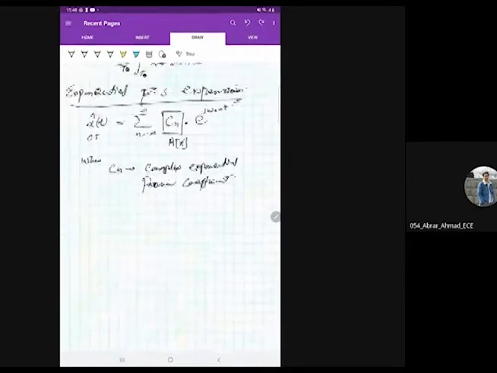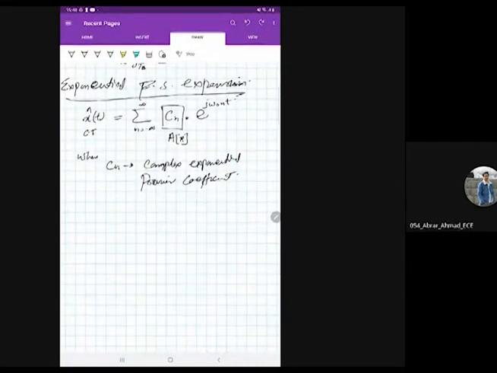Okay. C of n is the complex exponential Fourier series coefficient.